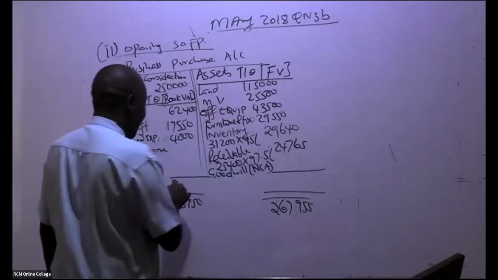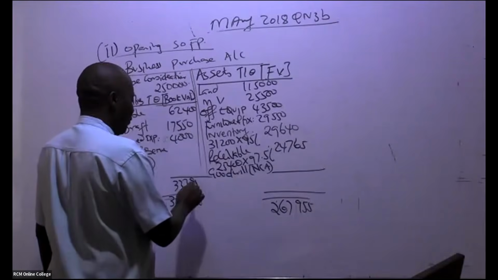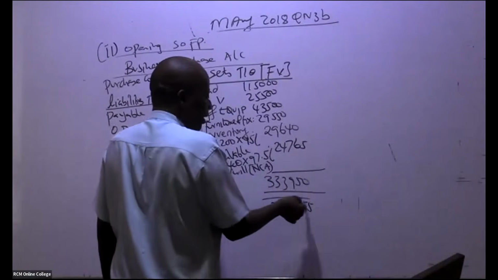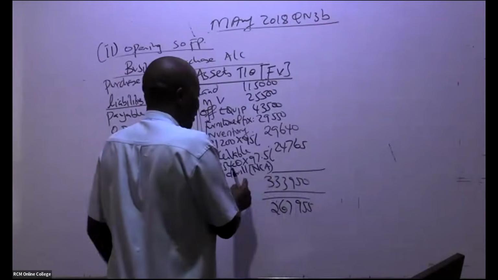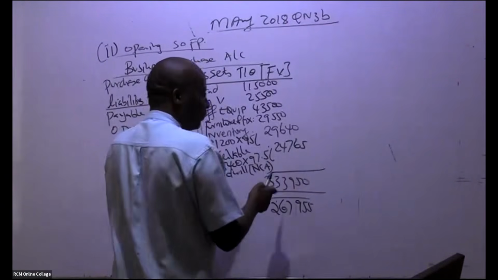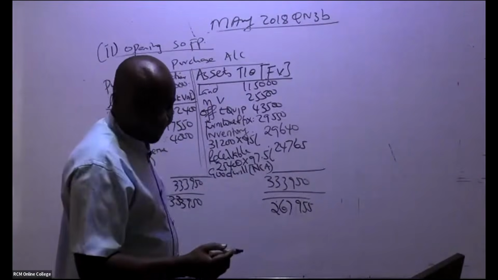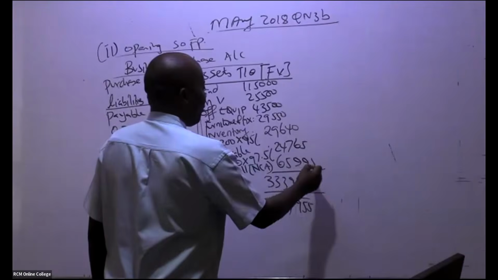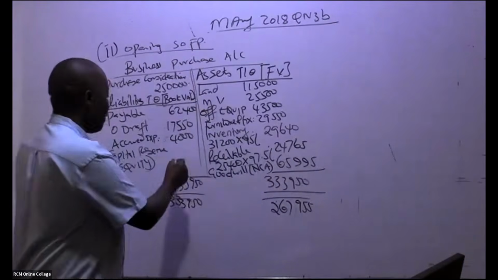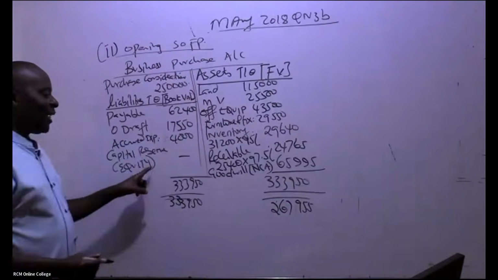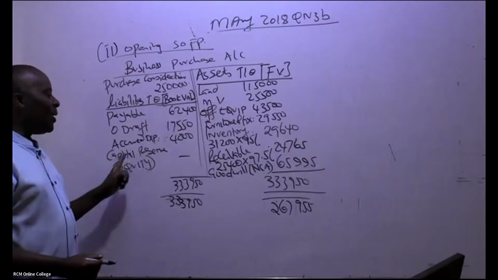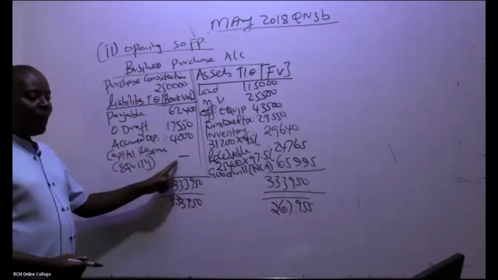So this figure is bigger, right? So 333,950. You subtract this minus this, then the balancing figure is here. So it's goodwill. So goodwill over how much? 65,995. Of course you put a dash here just for your revision. It wasn't here. If it was here, then automatically it would have been a capital reserve.